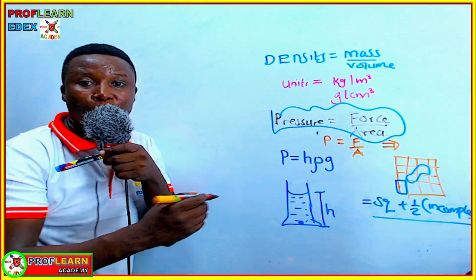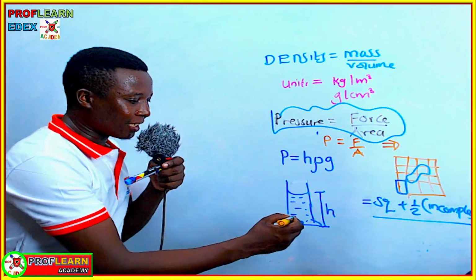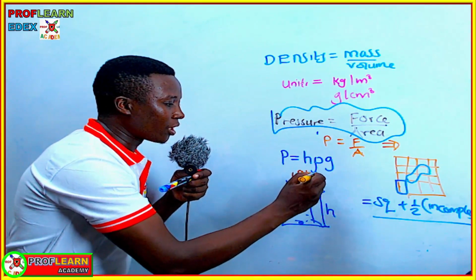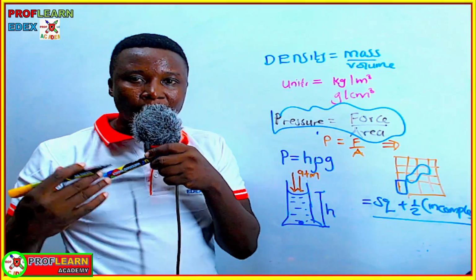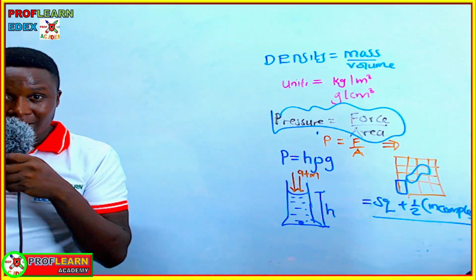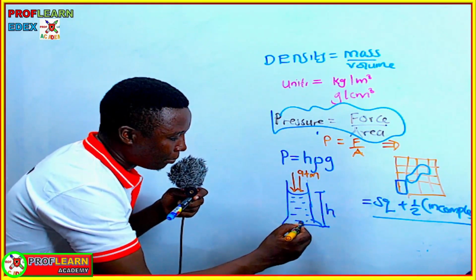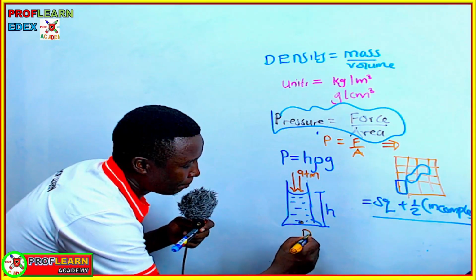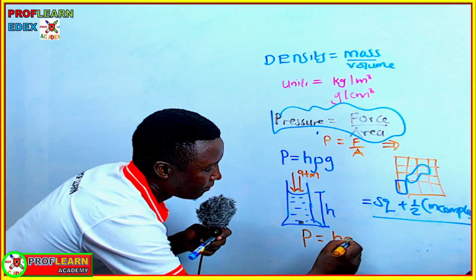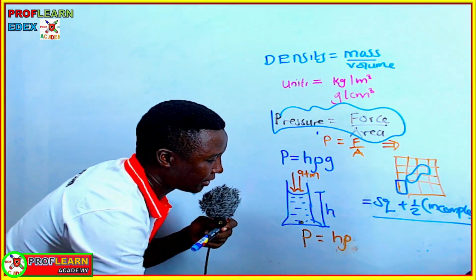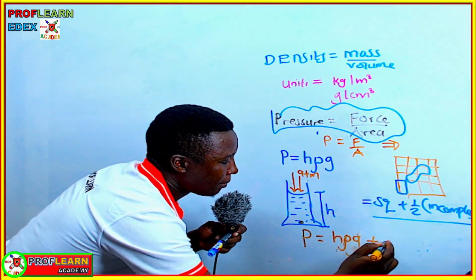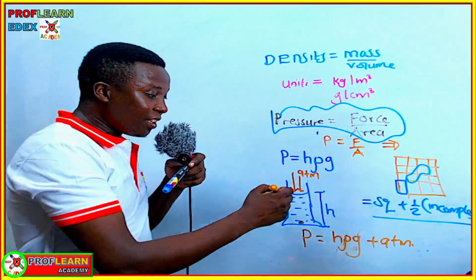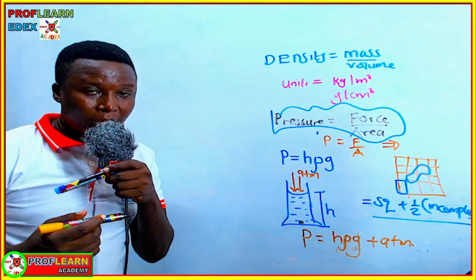But you need to remember, if in this kind of question you are told there is atmospheric pressure acting here, we are also going to consider the atmospheric pressure. So you need to be very open to the way the questions are asked. Pressure at the bottom, if there is atmospheric pressure, is h rho g, which is height times density times gravity, plus atmospheric pressure. That is specifically if you are told there is atmospheric pressure.